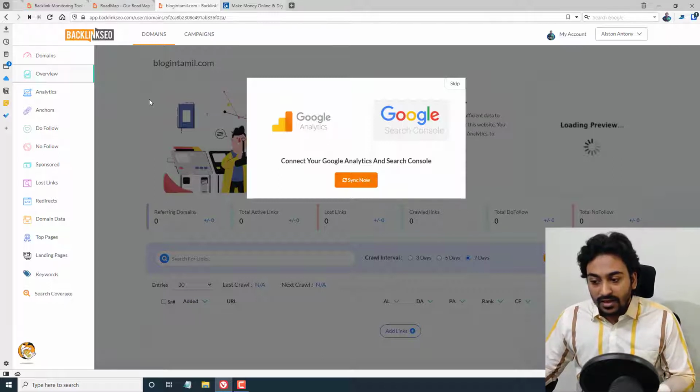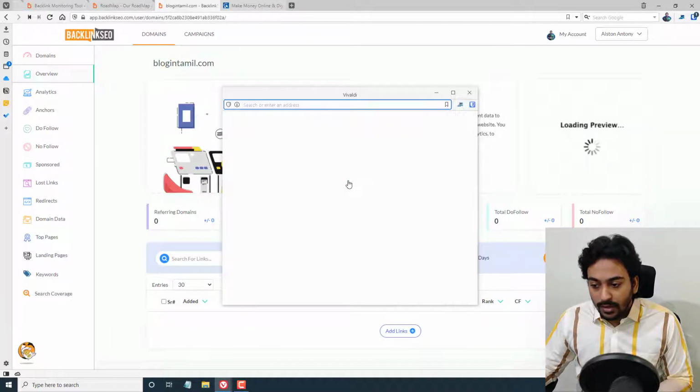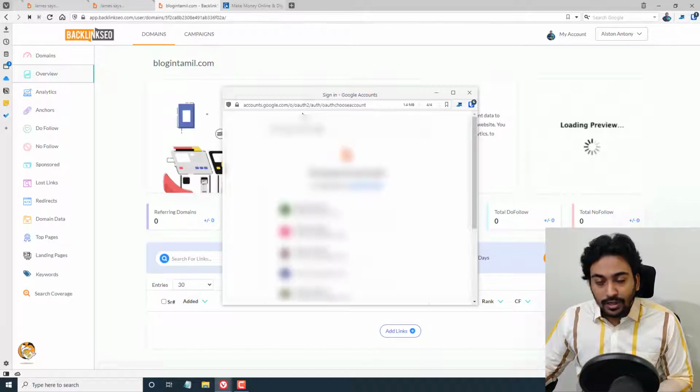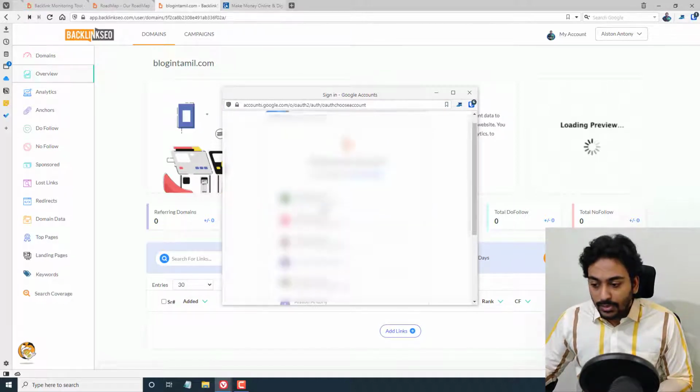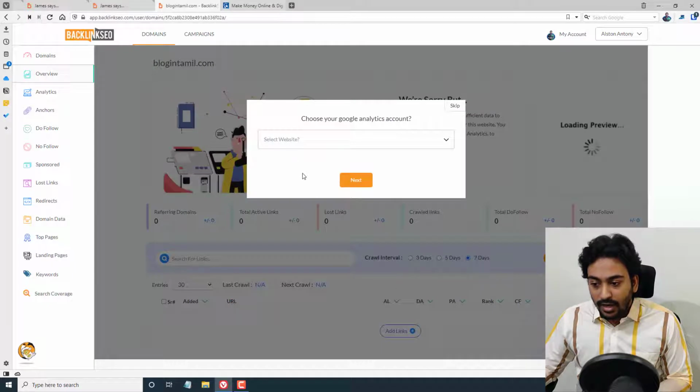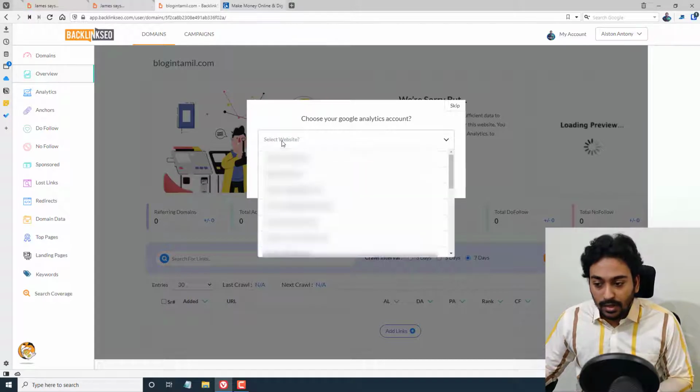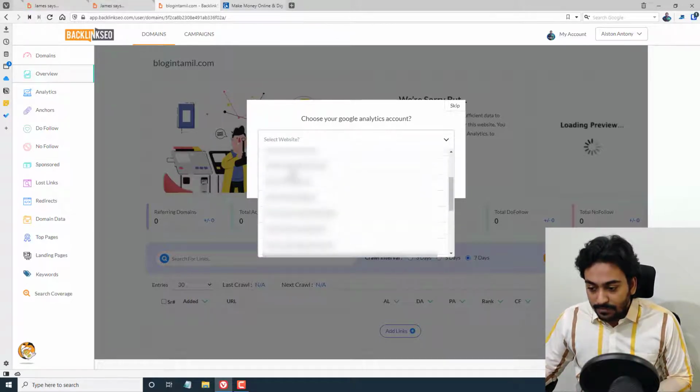Now we have another second step. We can connect our website to our Google Analytics and Google Search Console. Let me do that also. Sync now. And here I need to give the verification for Google. Let me do that. You can see I have already verified. Now it's asking to select which website, since I have multiple websites in my Google account. Let me select that.